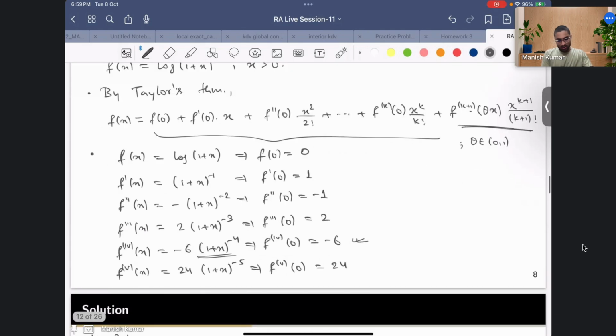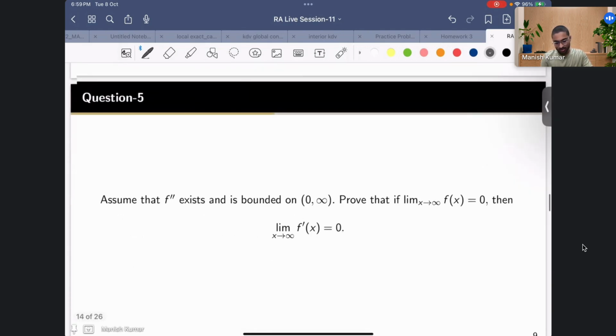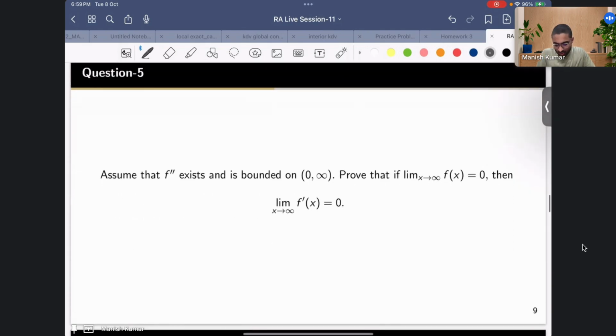Okay, so let's go to the next problem. Over here you have been given that the double derivative exists and is bounded on the positive real line. Given that the limit of f as x goes to infinity is 0, you have to prove that the first derivative also goes to 0 as x goes to infinity. So this is what you have to prove. Again, what do you think?